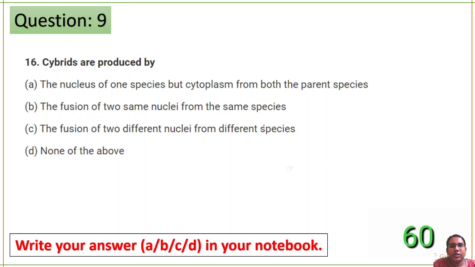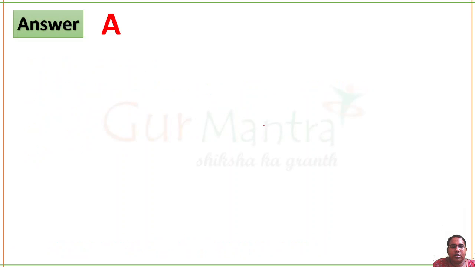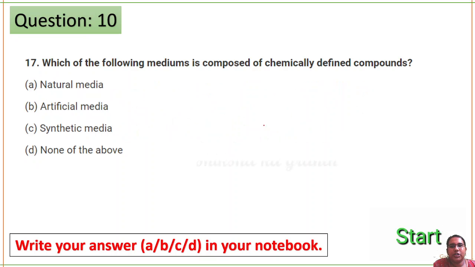Next question. Hybrids. They are talking about hybrids. Hybrids are produced by the fusion. Okay, 30 seconds is actually enough for this question. The correct answer is option A. Next question.